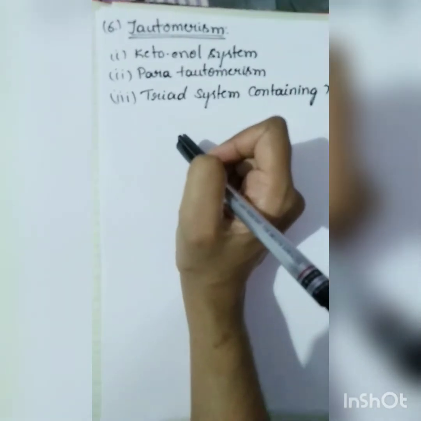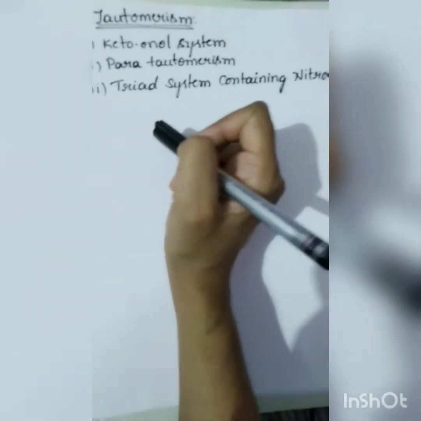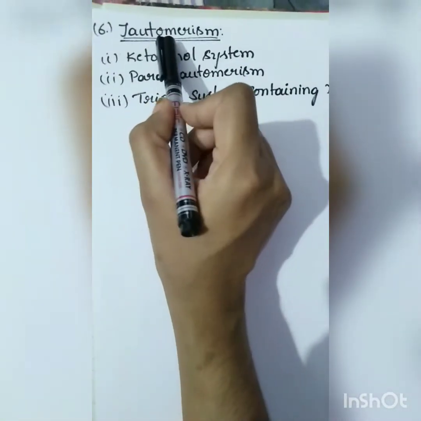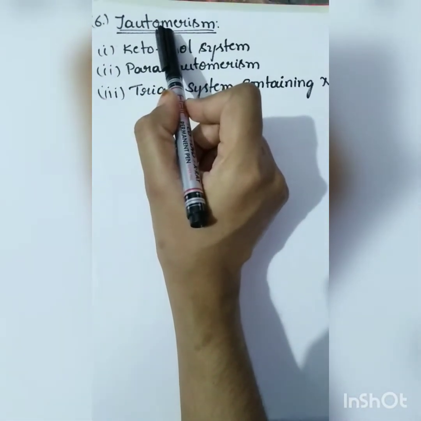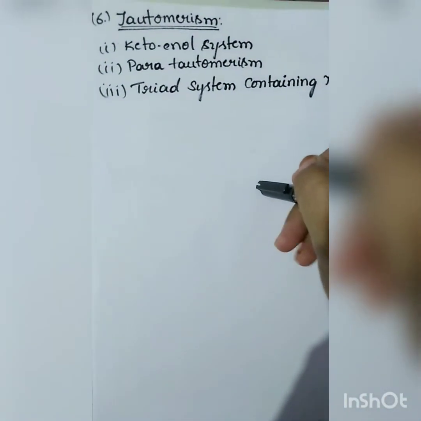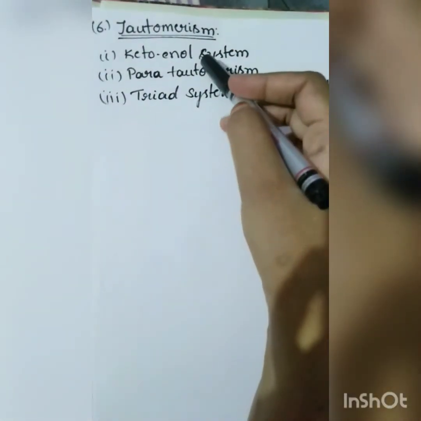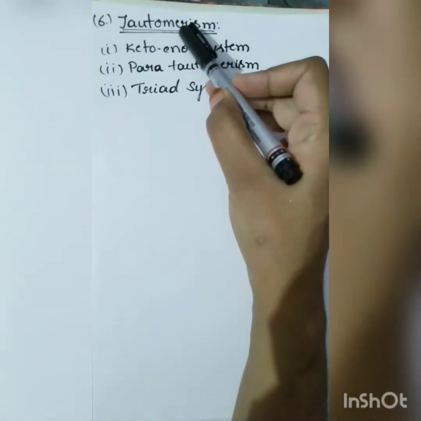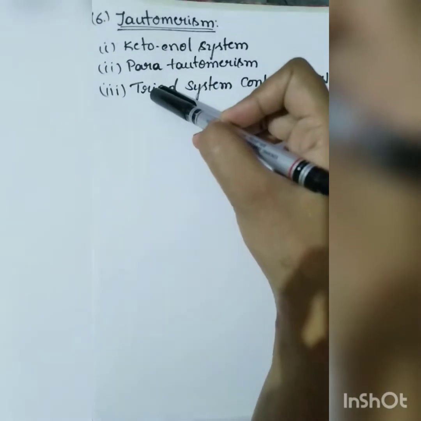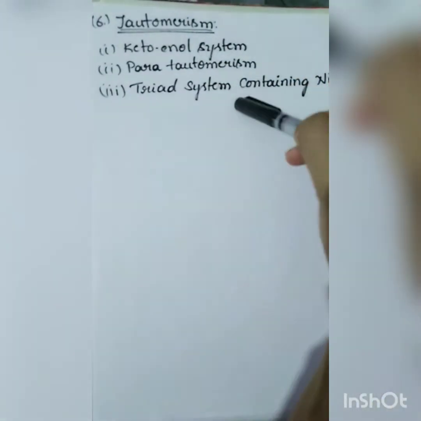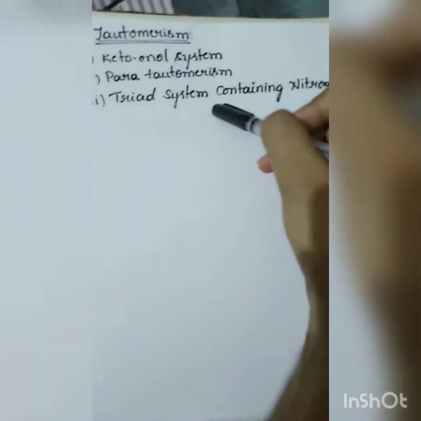So we were discussing isomerism, which is not completed. This is part 2. I was doing tautomerism in the last video. This is the continuation. I was telling in brief about the keto-enol system. Tautomerism will consider three different sections: one is the keto-enol system, another one is paratautomerism, and the third one is the triad system containing nitrogen.